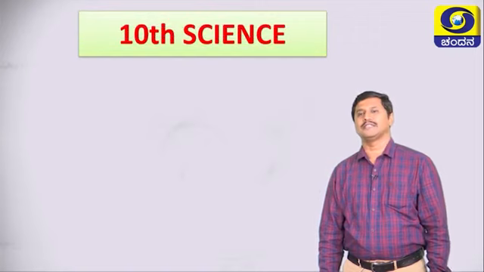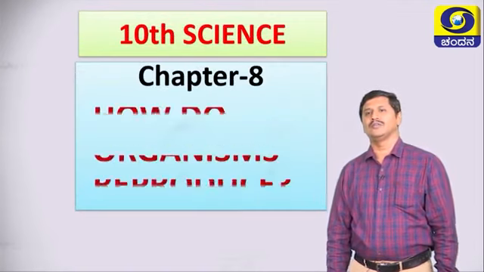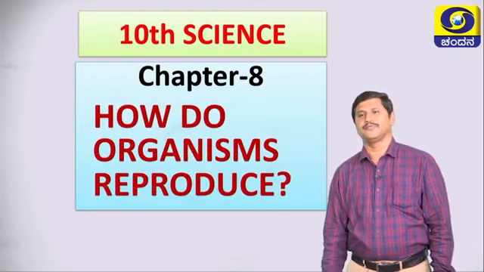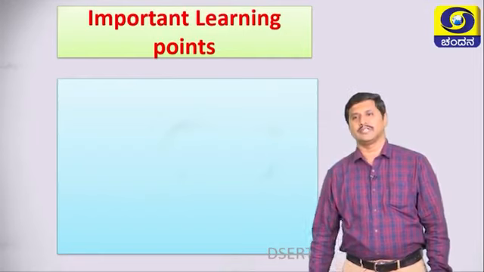Hello, good morning students. Welcome to the 10th revision classes. Today we discuss one of the important chapters in science, chapter number 8, how do organisms reproduce. What are the important learning points under this chapter?